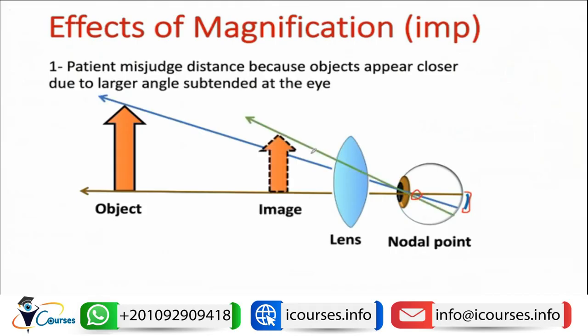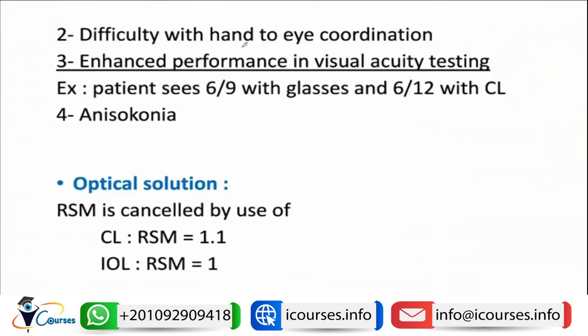This virtual image will be smaller than the object size, but will subtend a larger angle at the nodal point. This will lead to larger retinal stimulation, causing a larger image. So the patient will misjudge the object distance because of the larger size. This also leads to difficult hand-to-eye coordination.